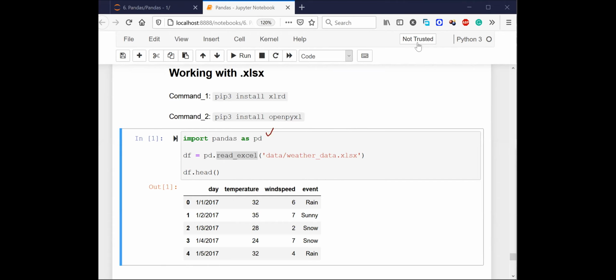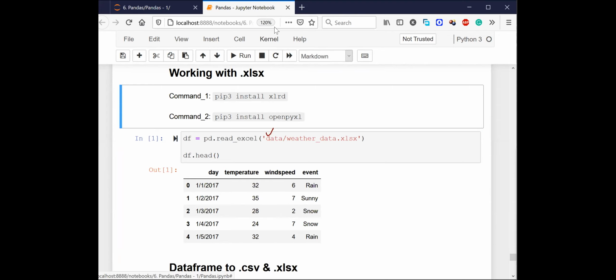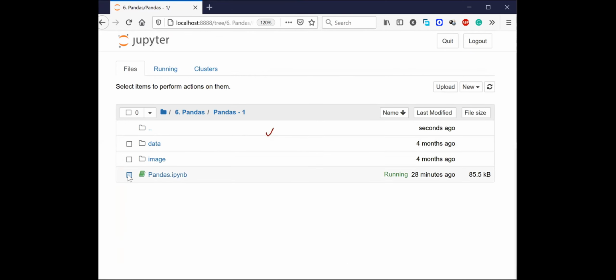Whenever you shut down this entire thing, this import is not required here because we have already done import pandas as pd. But let's say I shut down this kernel. Let me leave this page, select this, and shut it down. Do you see now it is not green colored?